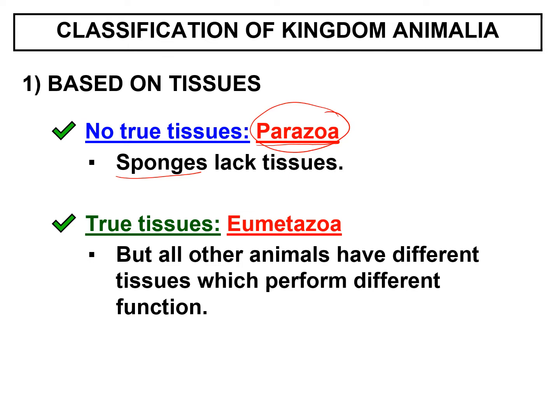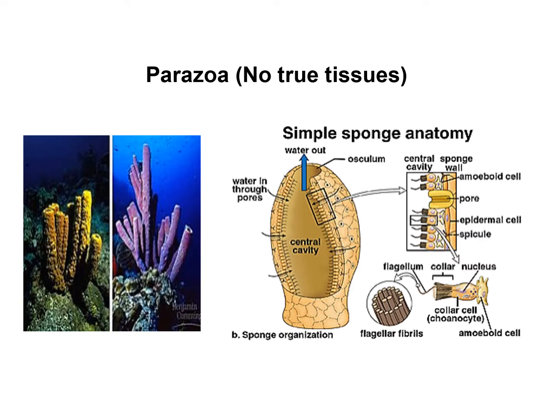All other animals have different tissues which perform different functions. No tissues means they are multicellular, but the cells are not specialized into different kinds of tissues. So they perform the same function for each cell. These are an example of parazoa, the sponges.